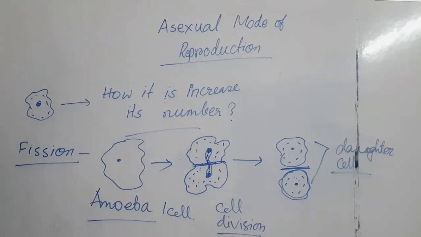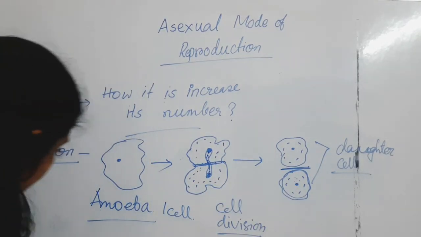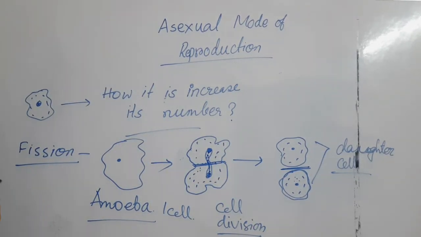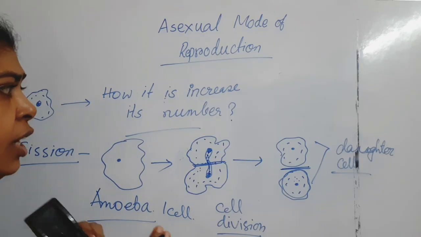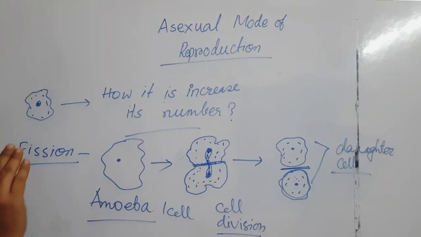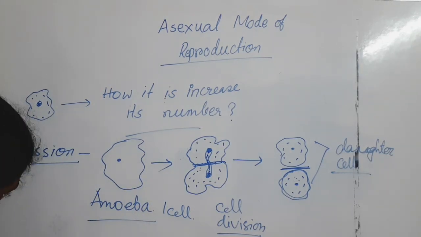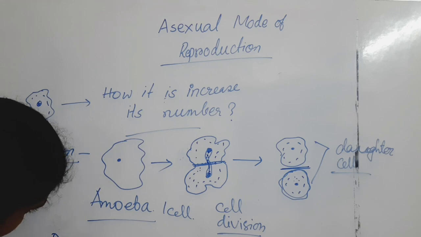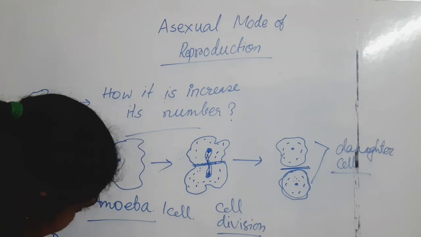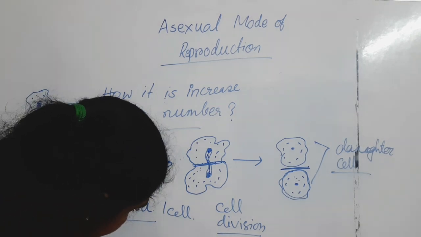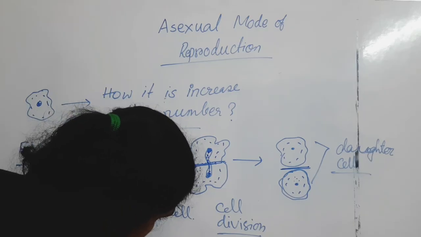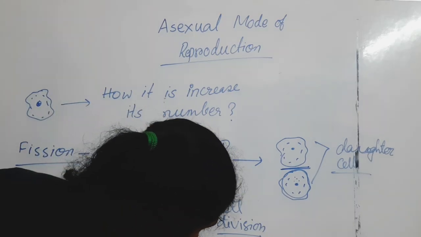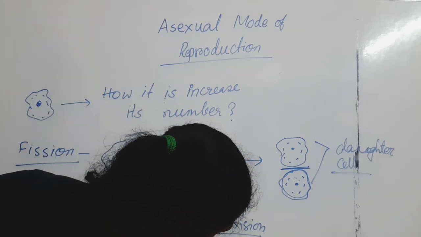Not only the nucleus, the cytoplasm is also going to divide. The total amount of cytoplasm is extended and then it divides. The division of the cytoplasm is known as cytokinesis.